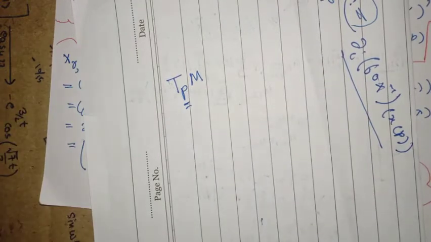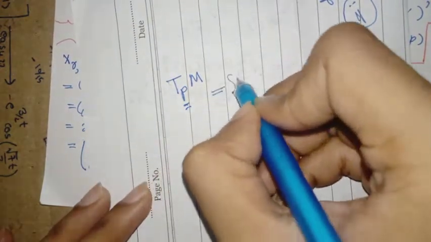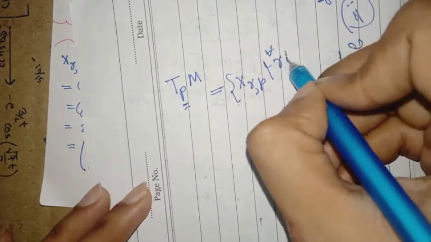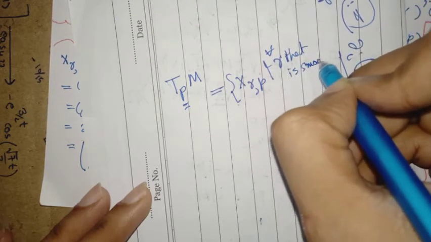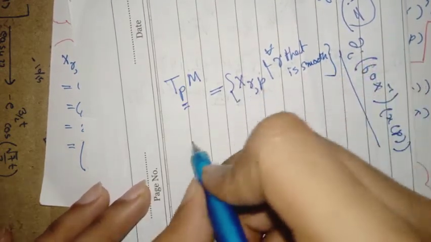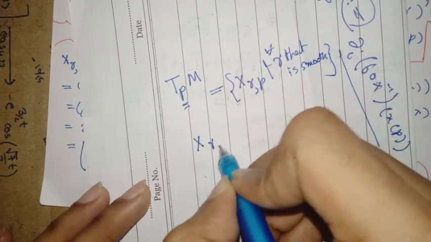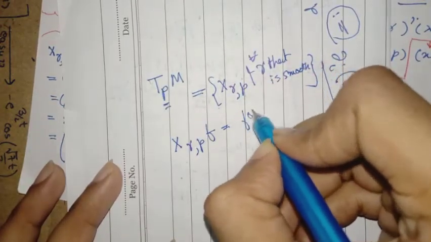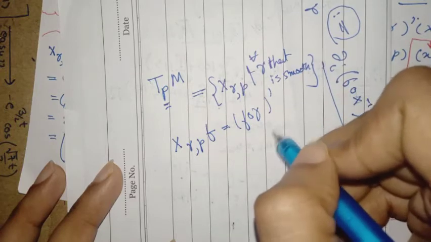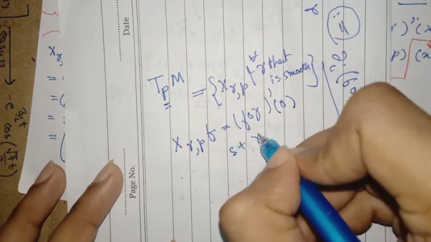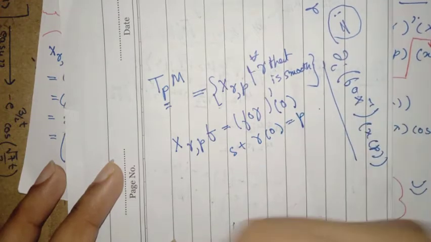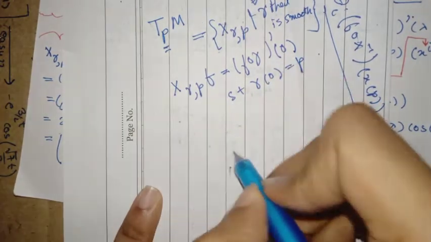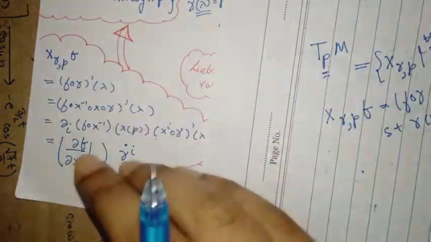For every point it will be different, which is the collection of all linear maps such that, for all gamma that is smooth, this linear map can eat a function, and it will spit out a real number, that is (f∘gamma)' at a point 0 such that gamma of 0 is p.